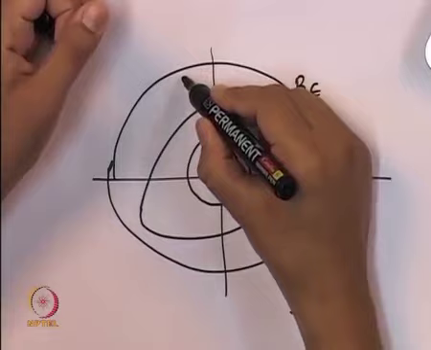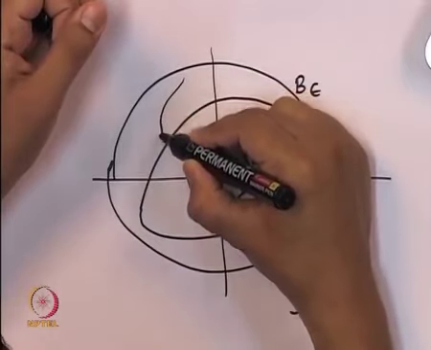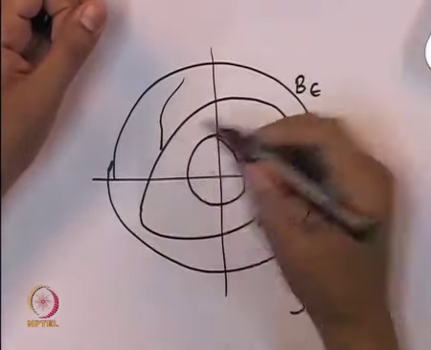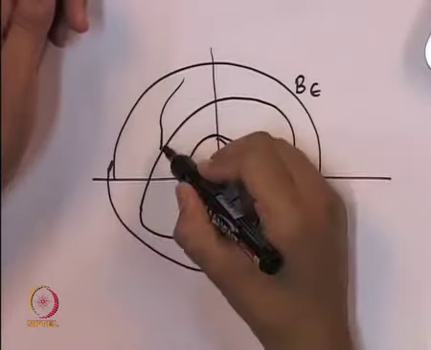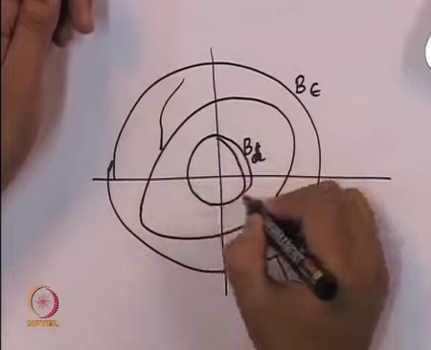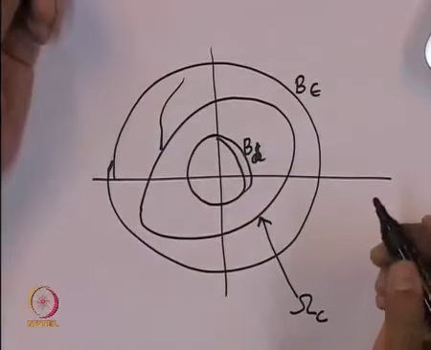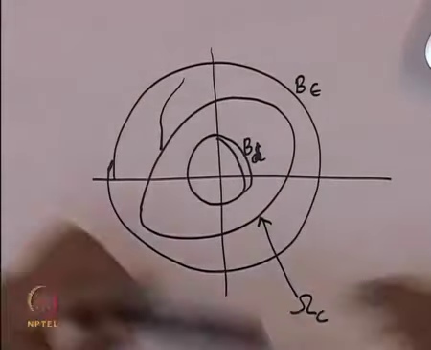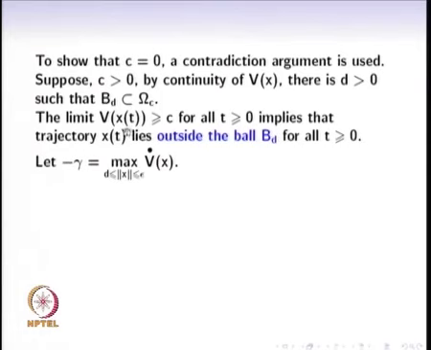Now we have already shown that if a trajectory starts somewhere here, it can only come close to omega c, it can come to the boundary but cannot go inside, and hence in particular it cannot go into this ball BD. That is precisely the statement that we are saying here, that the limit of V of x of t is greater than or equal to c.